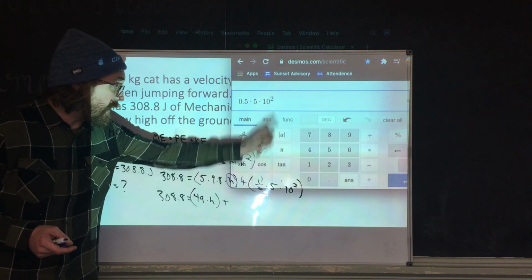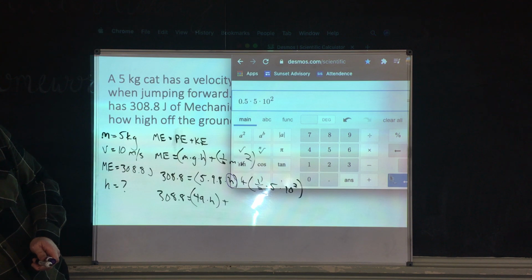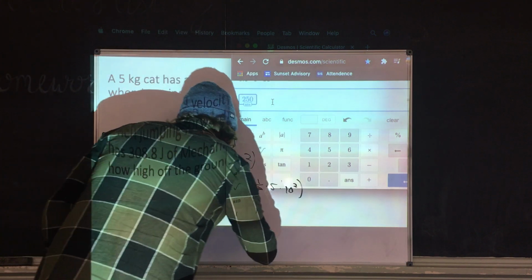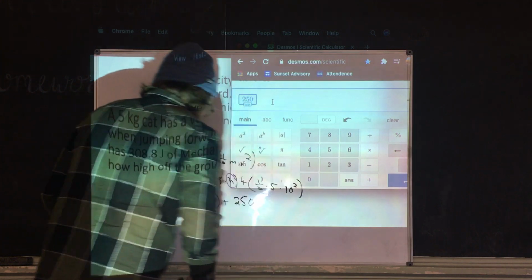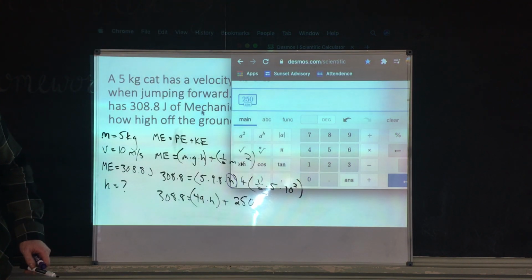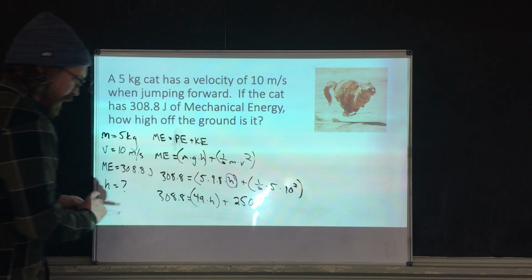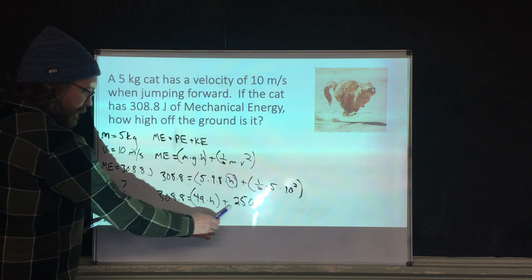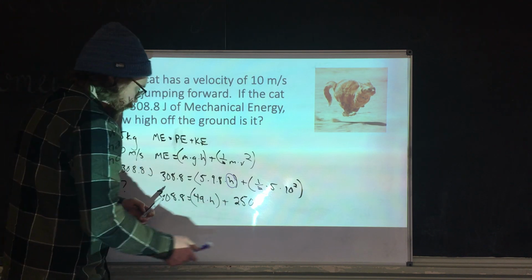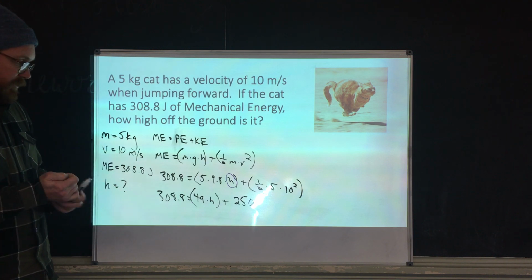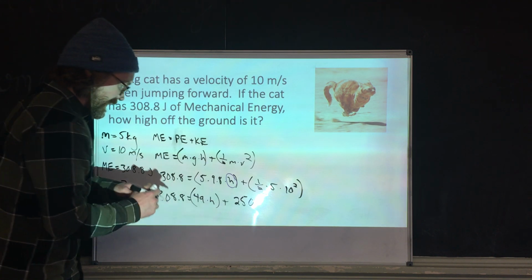Multiply that by 5, the mass, 10 squared. This gives me an answer of 250. Okay? So let me go back over here. So now I have 49 times the height plus 250 equals 308.8.